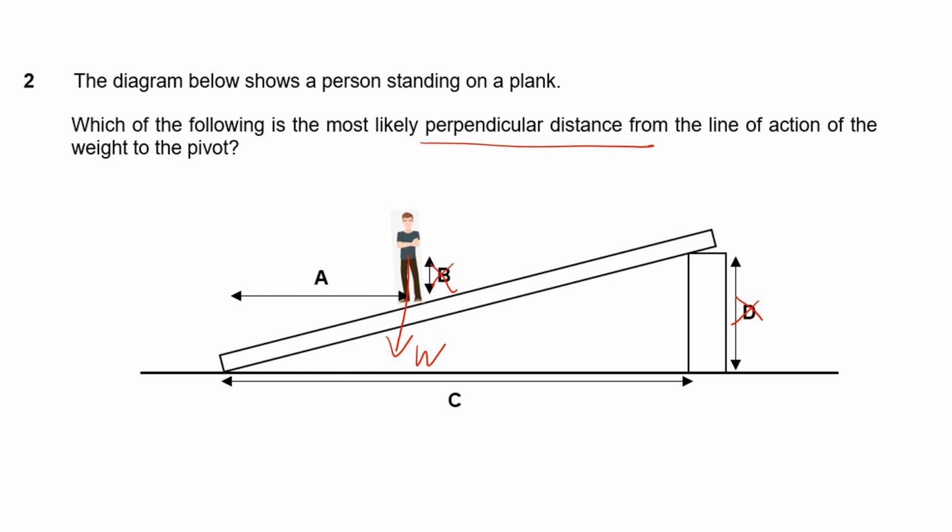Then looking at A and C, it's very clear that C is not the perpendicular distance because it is not from either of the possible pivots here and here to the force itself. And that gives us A as the only option left. And that's why A is the answer. It is the perpendicular distance from the man's weight to the pivot right at the bottom left there.